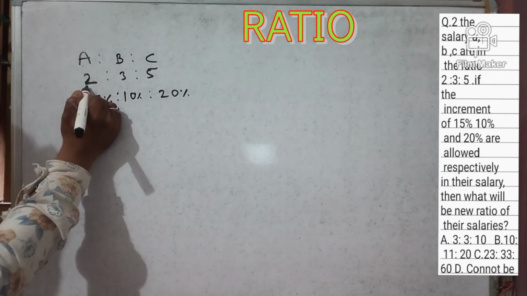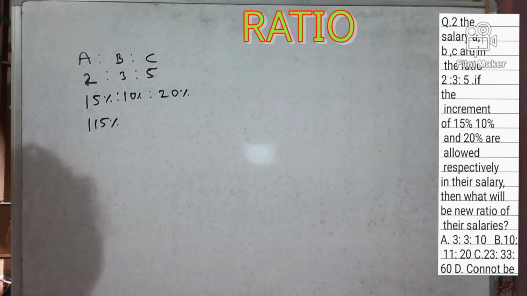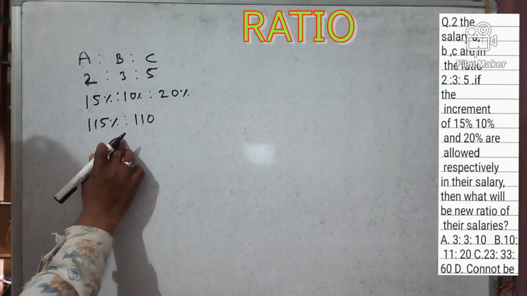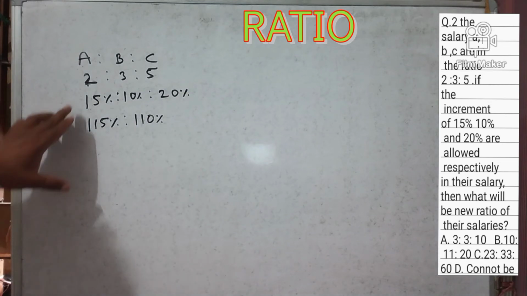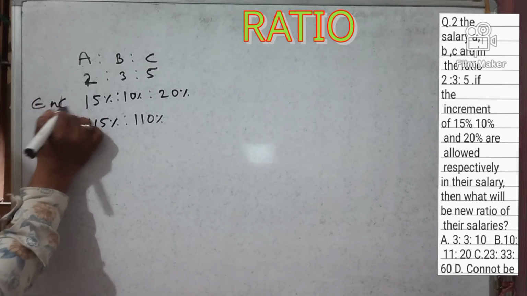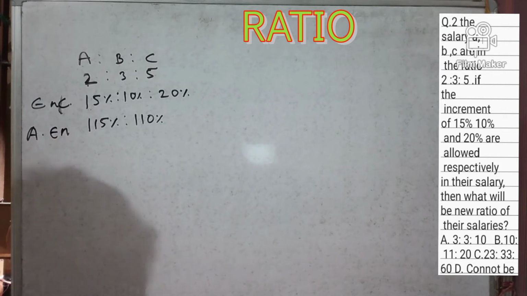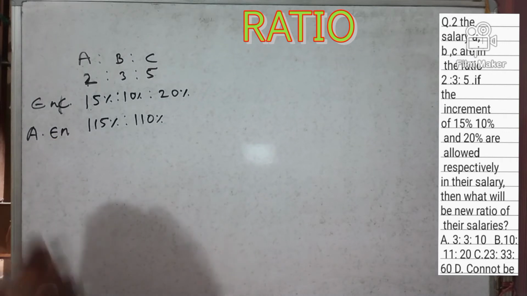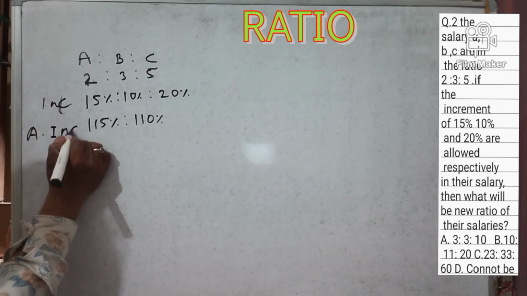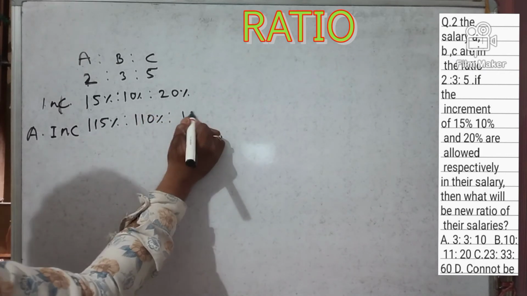We can say this is 100%. 100 plus 15 will be 115%, right? 100 plus 10, after increment, 110%. And for C, after increment, 120%.